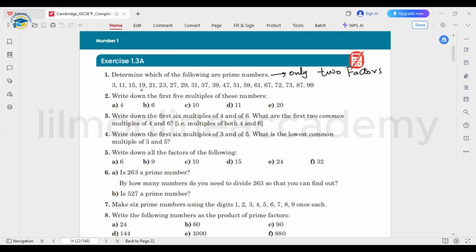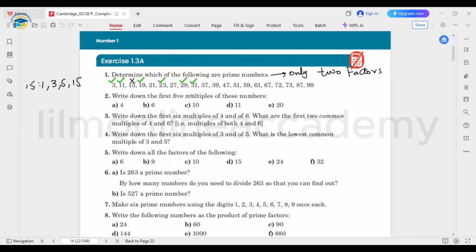As I told you at the very start, 3 and 11 are prime numbers. 15 is not a prime number. Why? Because 15 has the factors 1, 3, 5, and 15 itself, so it has more than two factors. That's why it is not a prime number. Next is the number 19. Yes, 19 is not coming in any other table, so we can take 19 as well. 21 is not a prime number. 23 we can take. 27 is not. 29 we can take. 31 as well, because 31 is also not coming in any other table, other than 1 and the number itself.